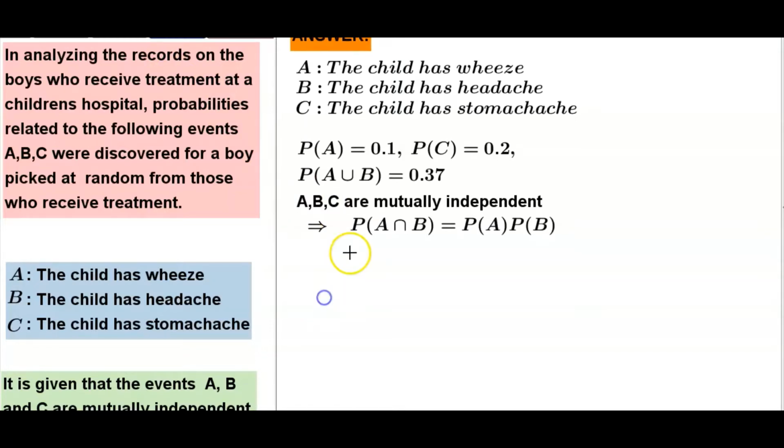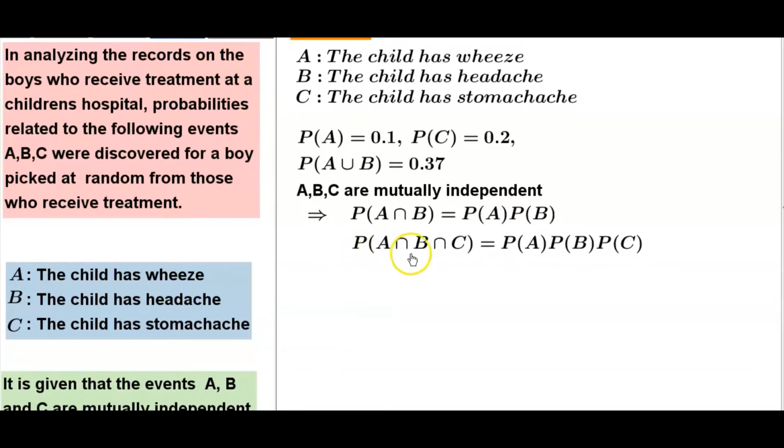From this, we can say probability of A intersection B is equal probability of A into probability of B. And one more conclusion, probability of A intersection B intersection C is equal probability of A into probability of B into probability of C, and complement of these events also mutually independent. Therefore, probability of complement of A intersection complement of B intersection complement of C is equal probability of complement of A into probability of complement of B into probability of complement of C.